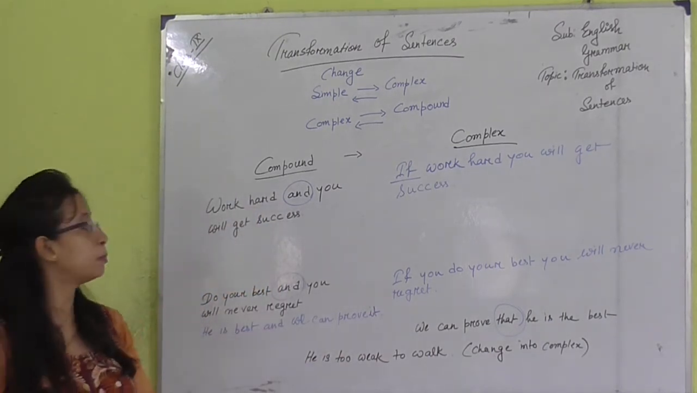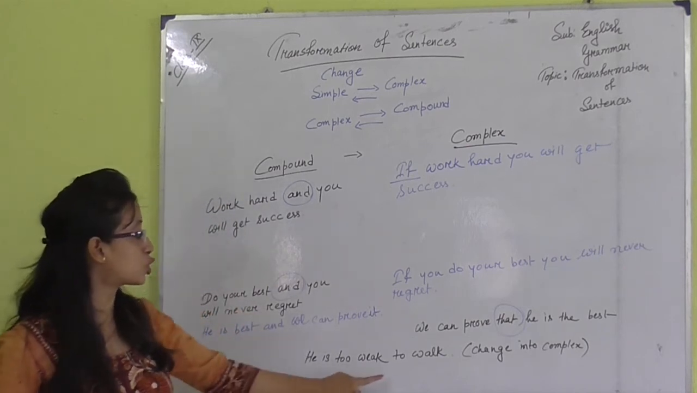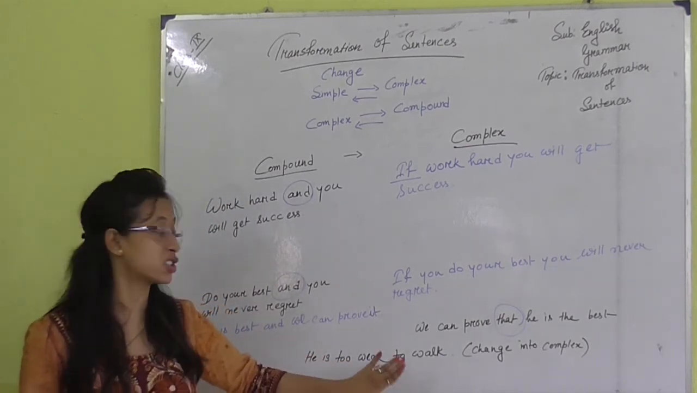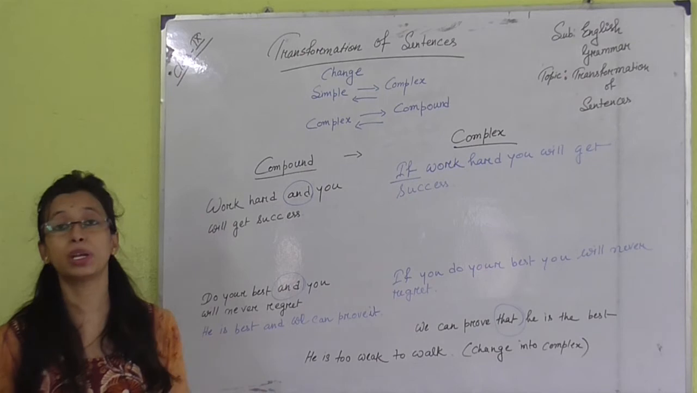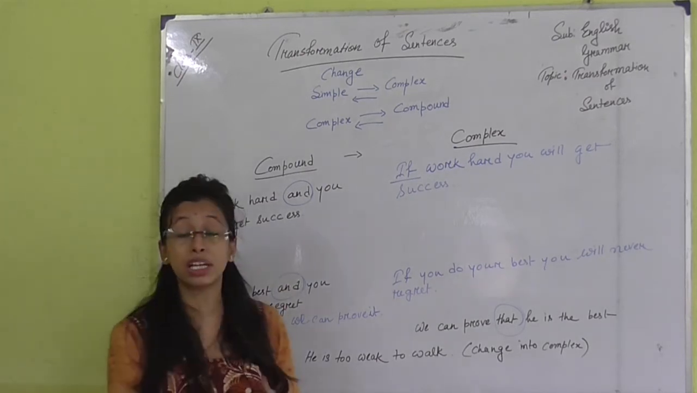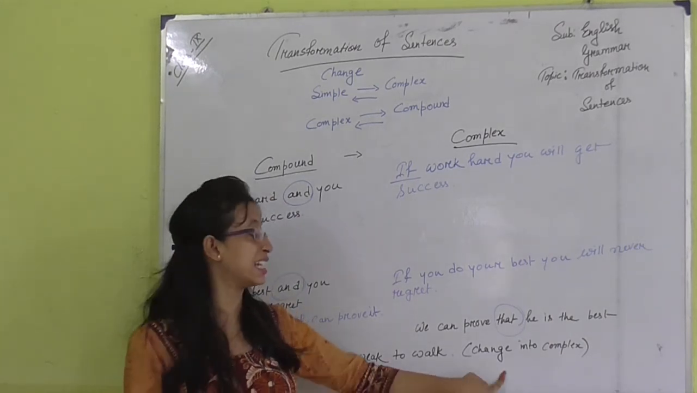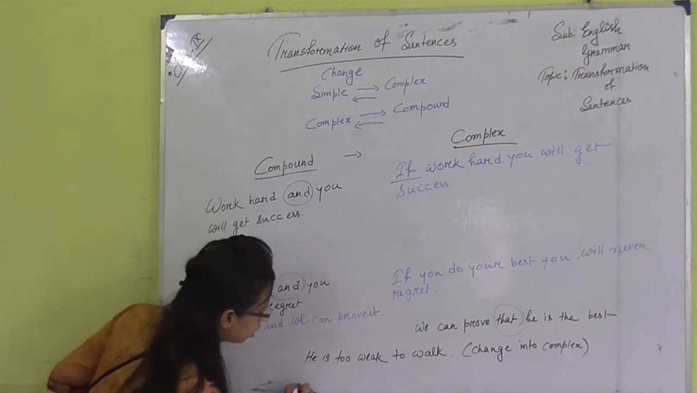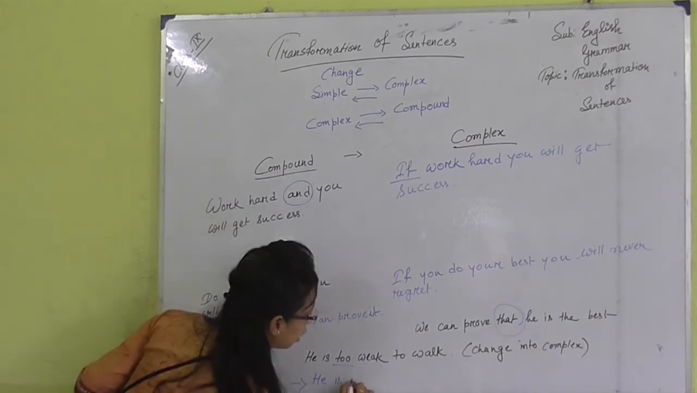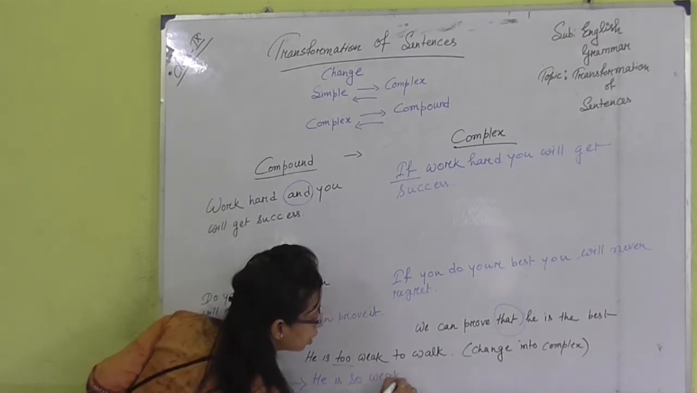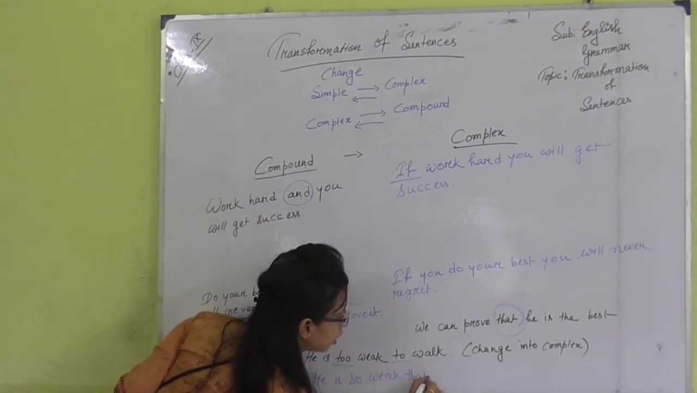Okay, so these are some basic sentences. Here are some other sentences like, he is too weak to walk. It is a simple sentence, and in your exam it is a very common sentence which will generally be given, and in bracket you will have a question like change into complex. Then what will you do? Nothing, just he is. In place of too, write down so. He is so weak. And in place of to, write down that he.